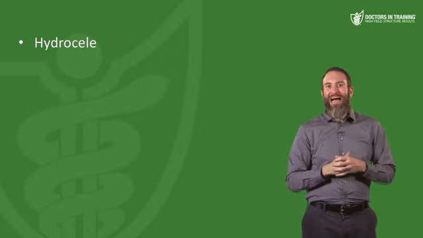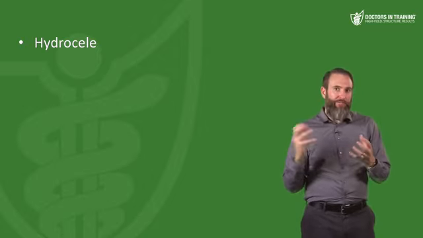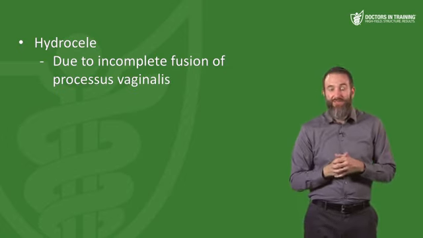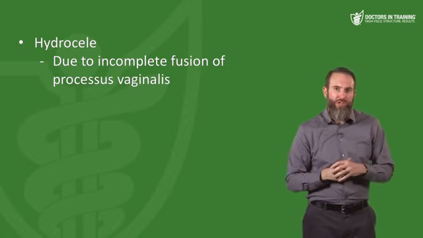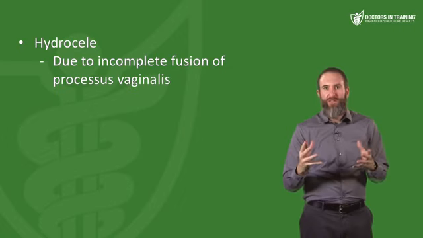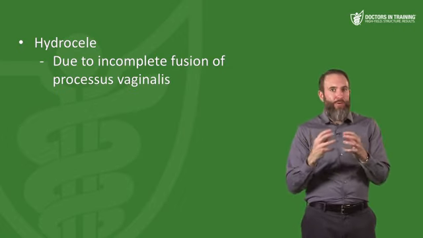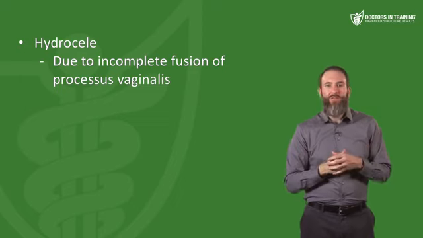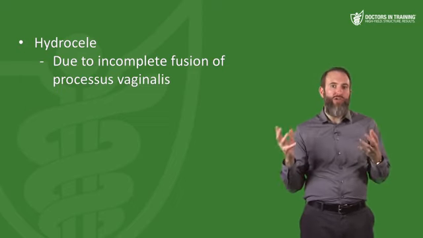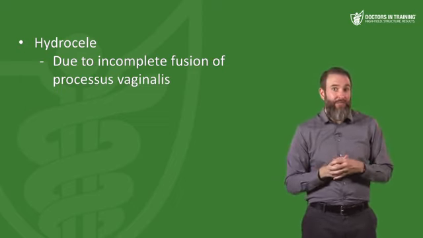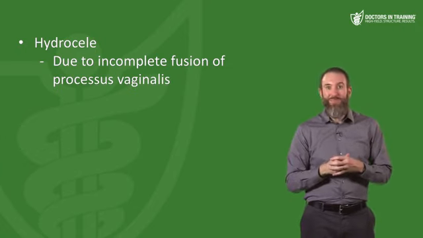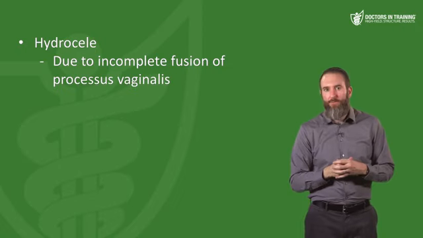Now, the first one is a hydrocele. This has increased fluid secondary to incomplete fusion of the processus vaginalis. This is very, very common in newborns. When you go through your newborn rotation, you see little boys with very tight fluid-filled scrotums. This is not a big deal. We don't get excited about this at all. These are going to resolve on their own, usually relatively quickly, but they can stick around for maybe even up to a year. We still don't do any treatment in that first year because it's benign. It doesn't cause any problems at all.